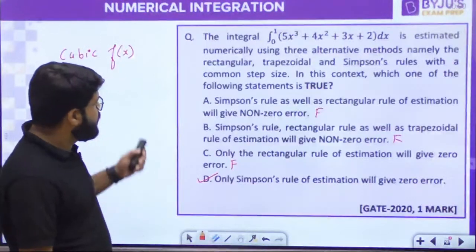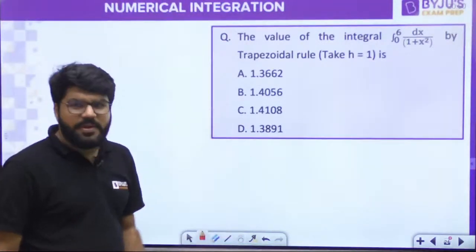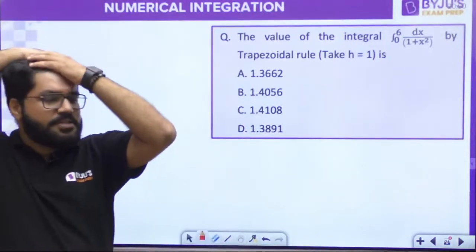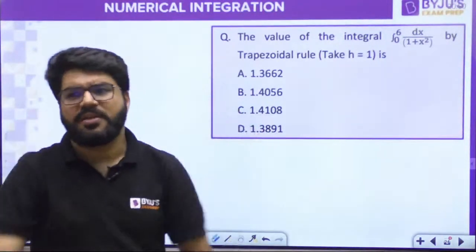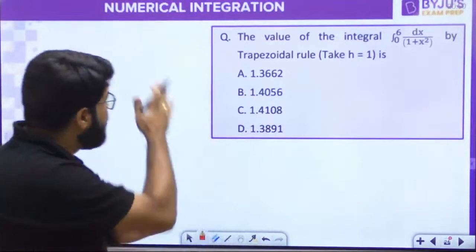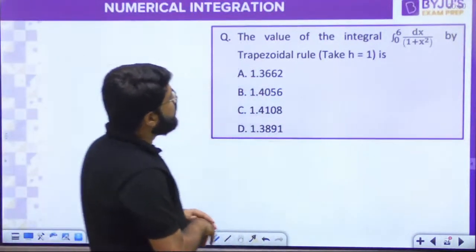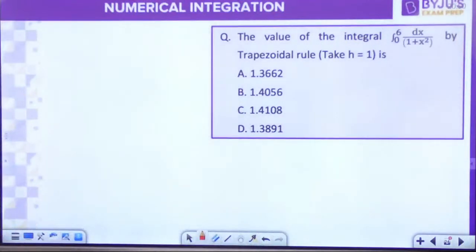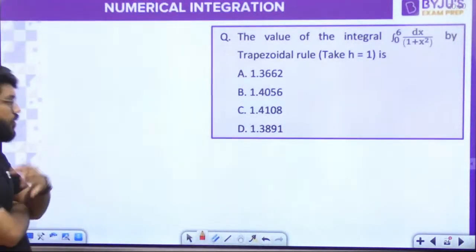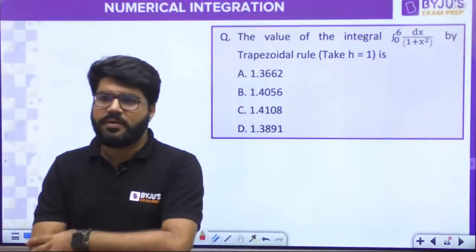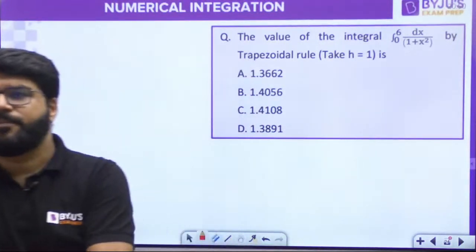Now let's take up a proper numerical to understand the formula fitting. Yes, that was a very good logical question. That is the concept you must know. Now let's come to the most expected questions, which will be numerical. What is the value of the integral 0 to 6 dx upon 1 plus x square by the trapezoidal rule?